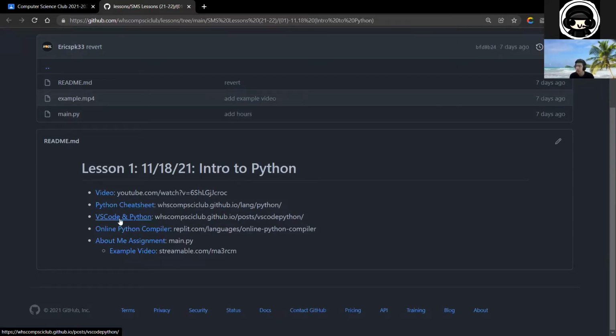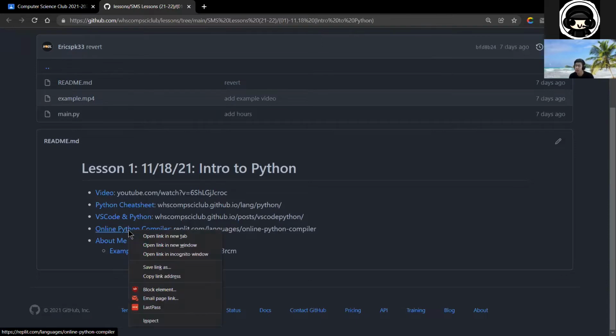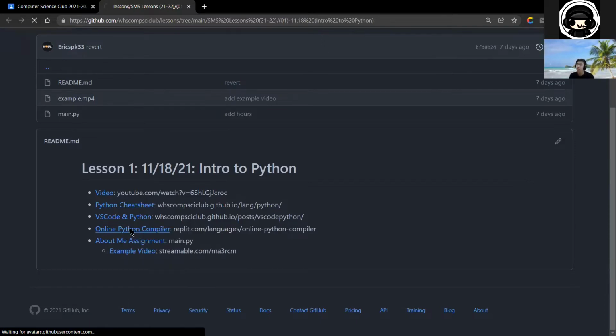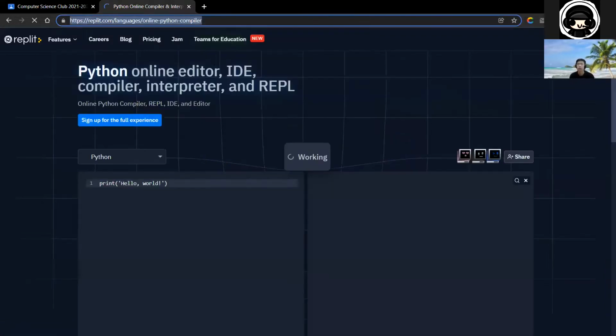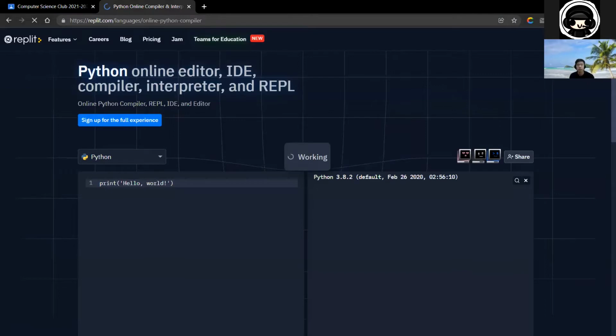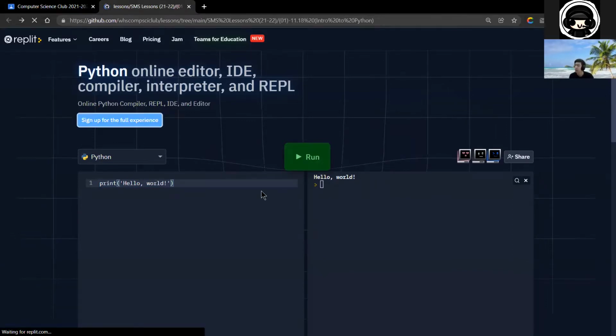Instructions to download VS Code and Python, and the online Python compiler. If you haven't downloaded VS Code yet, or if you had issues downloading it, we would recommend you follow along with this online compiler today. You can do everything in here and click run, and it'll do everything as well. You can type in here for inputs, but we don't have to worry about that right now.